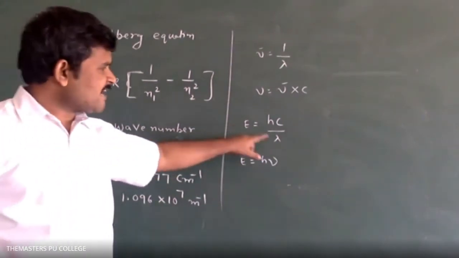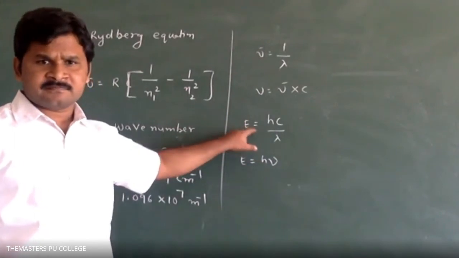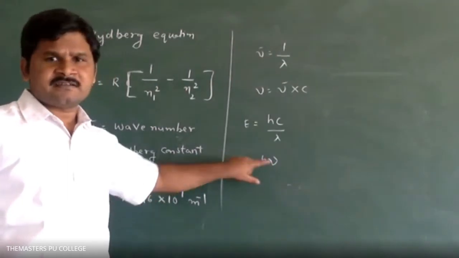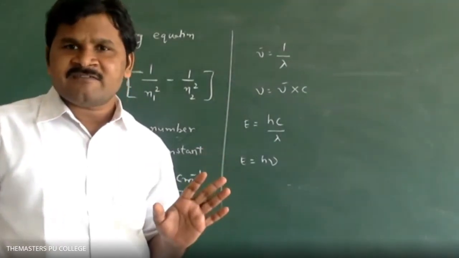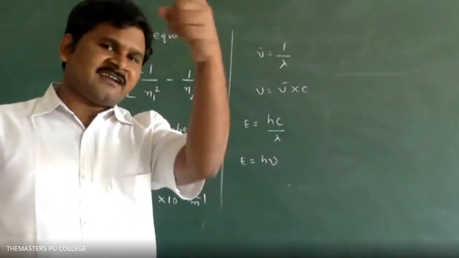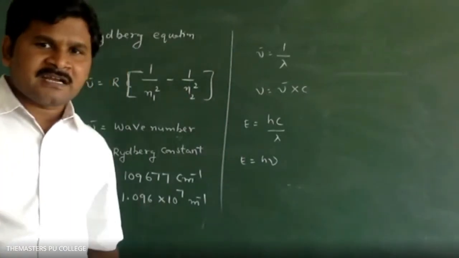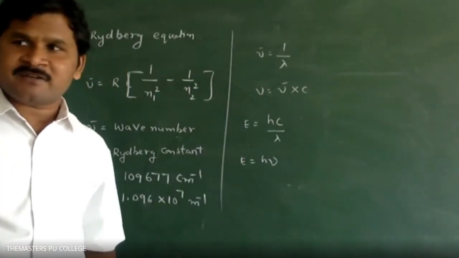What is the relation between energy and wavelength? Inversely proportional. Energy and frequency? Directly proportional.